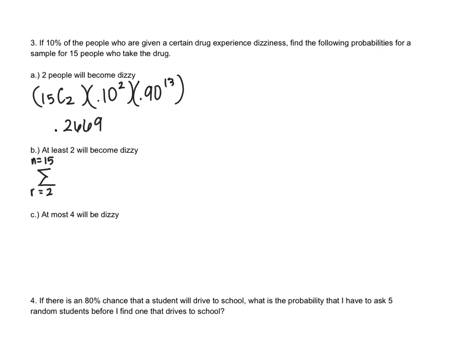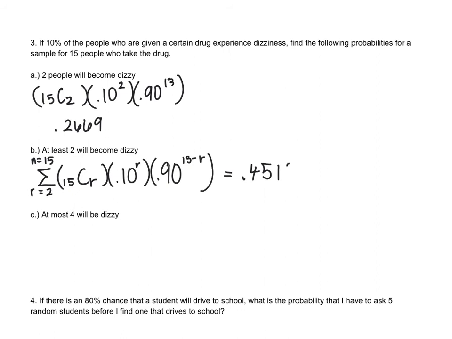So in the summation, we have to do 15 choose R times 0.10 to the R times 0.90 to the 15 minus R. So this is what we need to type into our calculator for the sum so that it works. And when we do that, we're going to get 0.4510.